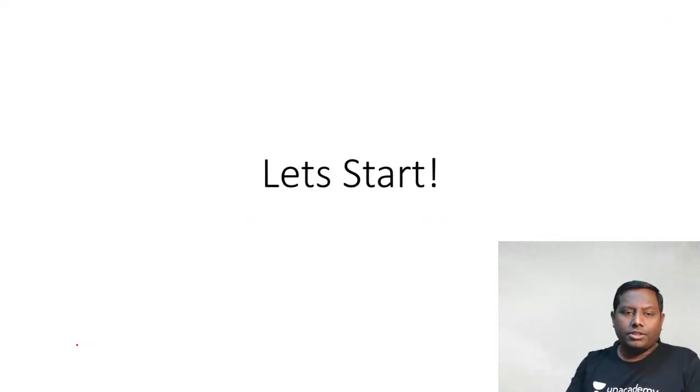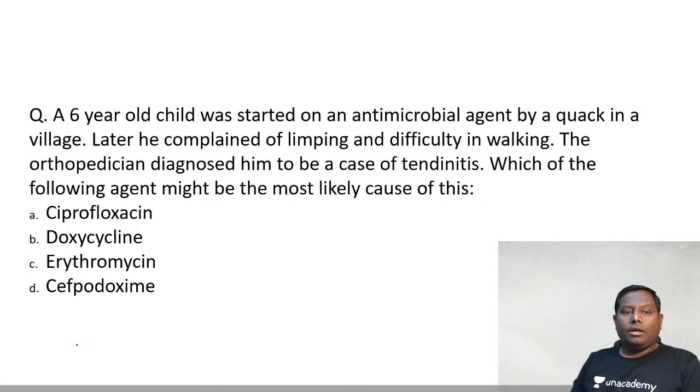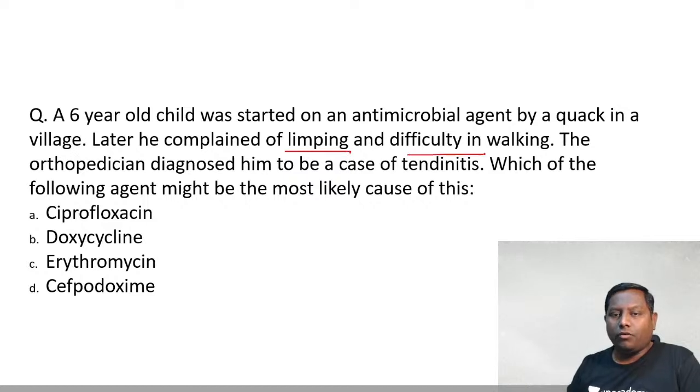All right, so I'll give you your first case. A 6-year-old child was started on an antimicrobial agent by a quack in a village. Later, he complained of limping and difficulty in walking. The orthopedician diagnosed him to be a case of tendinitis. Which of the following agents might be the most likely cause of this?